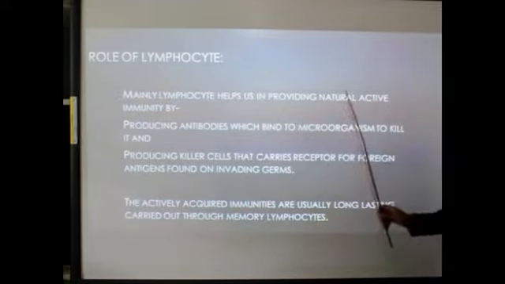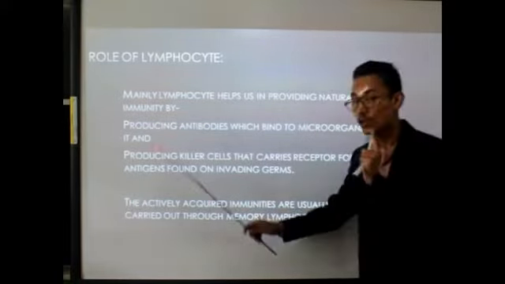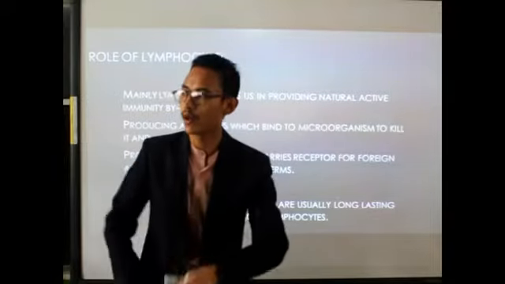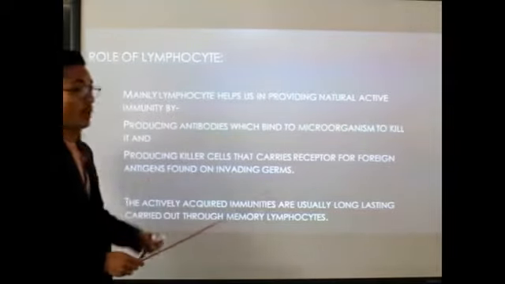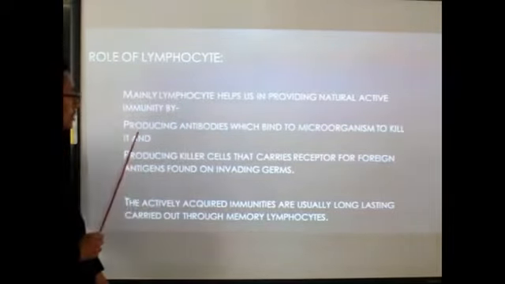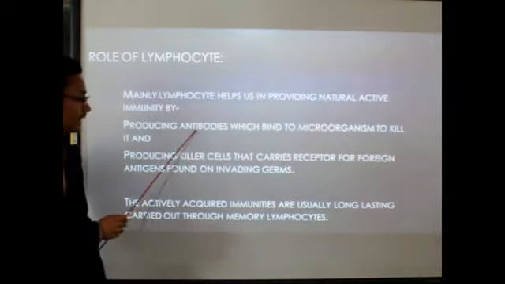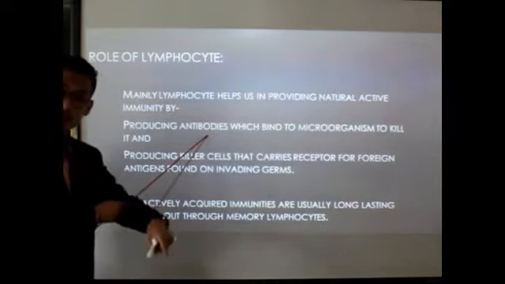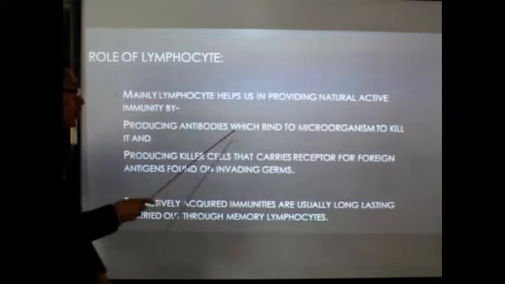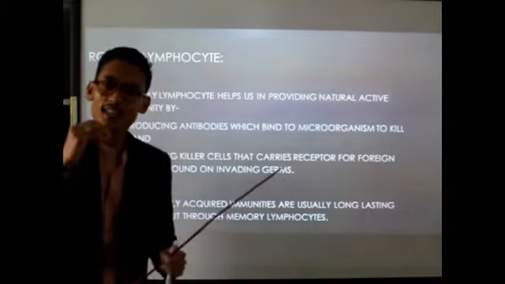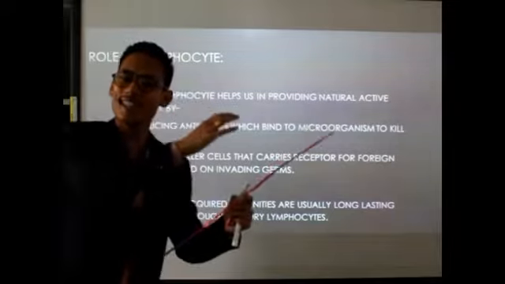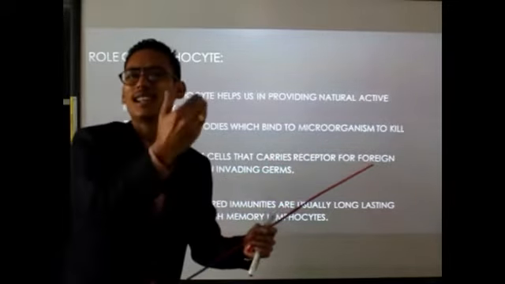How? Look one by one. Natural active immunity. Natural means whenever the antigens enter our body in a natural way from the surrounding environmental conditions. So in that case, it will come into action. Now, how does the lymphocyte come into action? Produces antibody. So what does anti mean? Anti means against, body means against the pathogens, against the antigens, which bind to the microorganism to kill it. That means lymphocytes will produce the antibody. That antibody will go and bind with the antigens and will kill the germs.